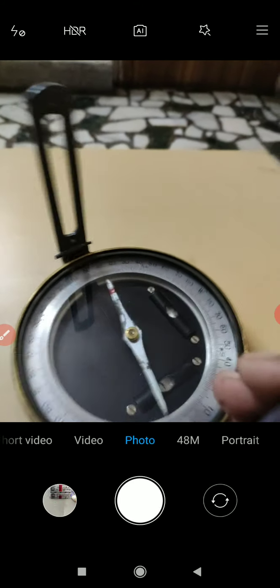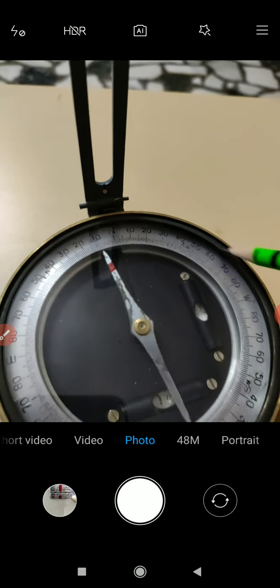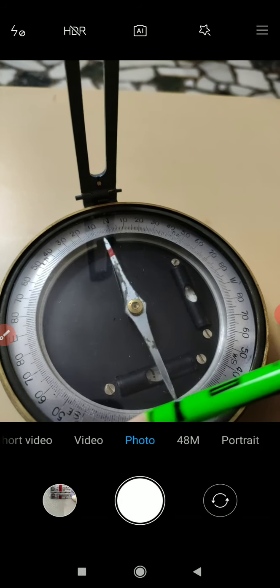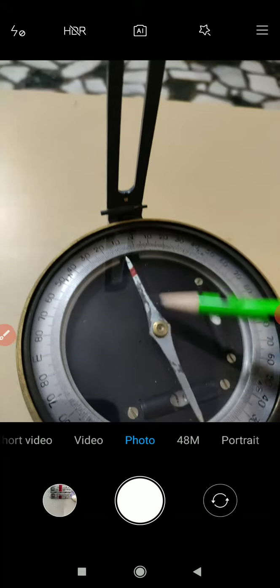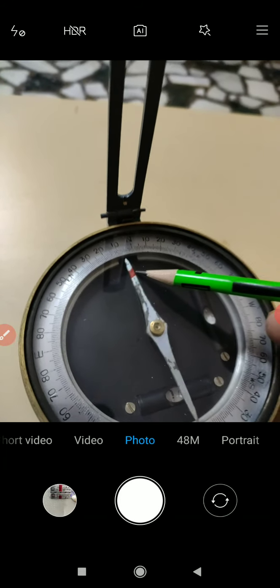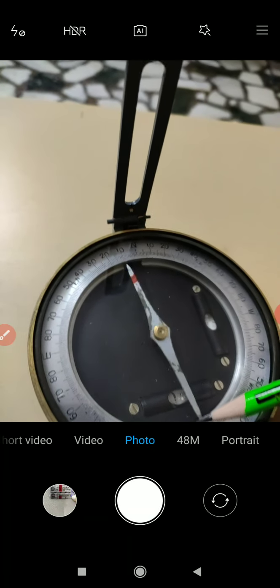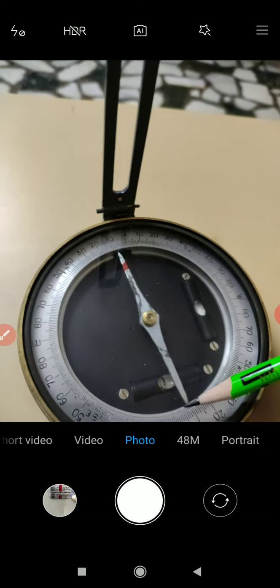Similarly, in the surveyor's compass, the graduations are marked on a graduated circle, and this is the point which gives the direction of the earth's north, and this point gives the direction of the south.